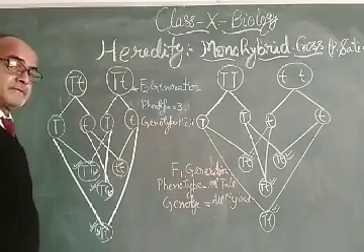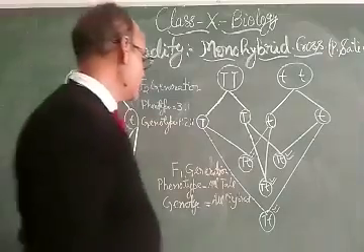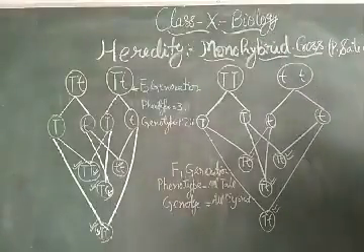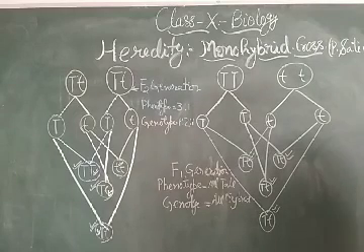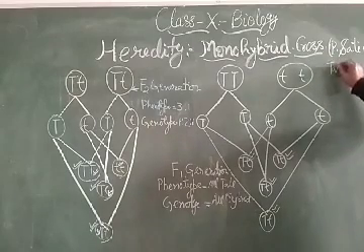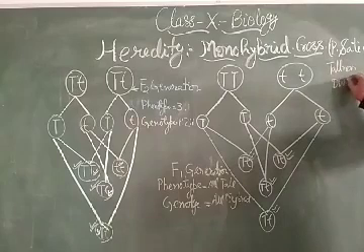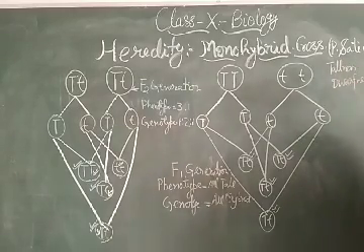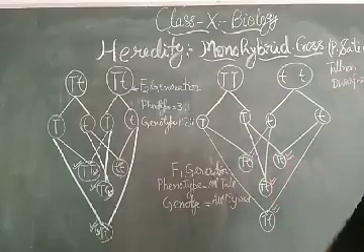Therefore, my dear students, you have to be very clear in this experiment of monohybrid cross: Mendel took a single character, tallness and dwarfness, and he found different observations.